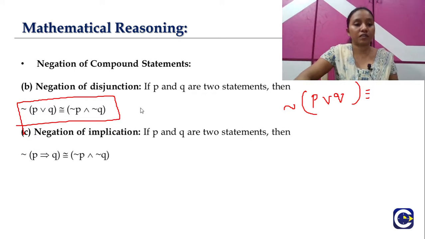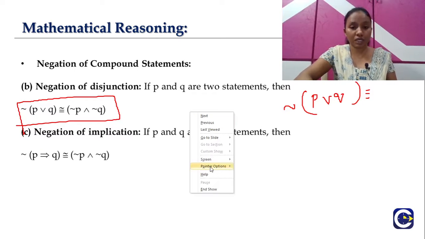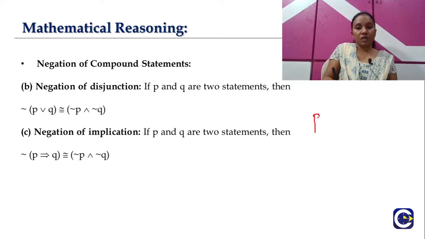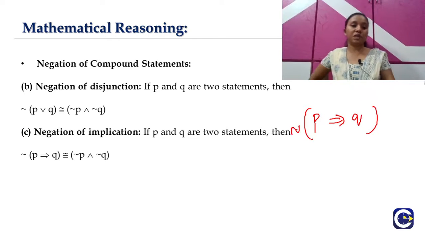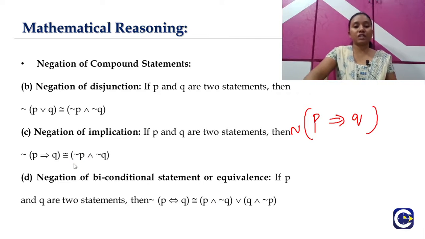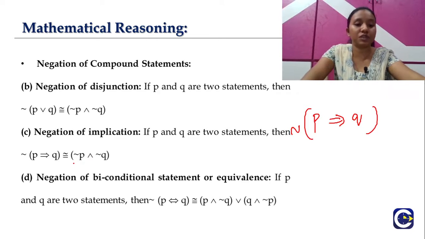So let's move on to our next, negation of implication, that is our conditional statement. So P implies Q, whereas we have to find the negation of this P implies Q. So it is one-sided, so it will be and here: P and negation of Q. Whereas for the negation of biconditional, it will be a bit different from the previous ones.